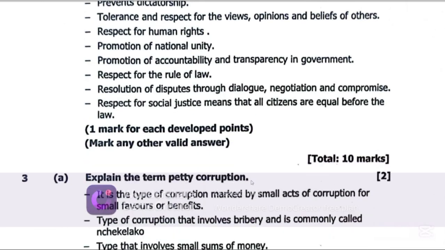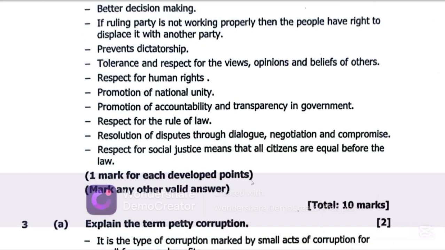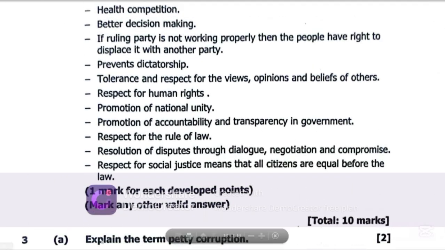Let's get to question 3. Petty corruption. Explain the term petty corruption. Remember, there are 3 types of corruption. We have petty corruption, grand corruption, and political corruption. Petty corruption is a type of corruption that involves small amounts of money. You're talking about corruption that involves 100 kwacha, 200 kwacha, 1,000 kwacha. But grand corruption involves huge amounts of money. You're talking about millions of kwacha.